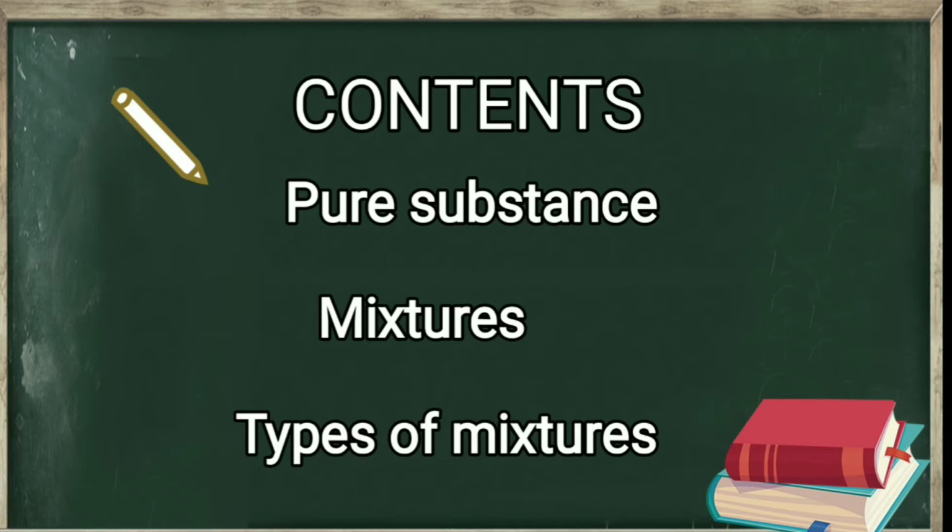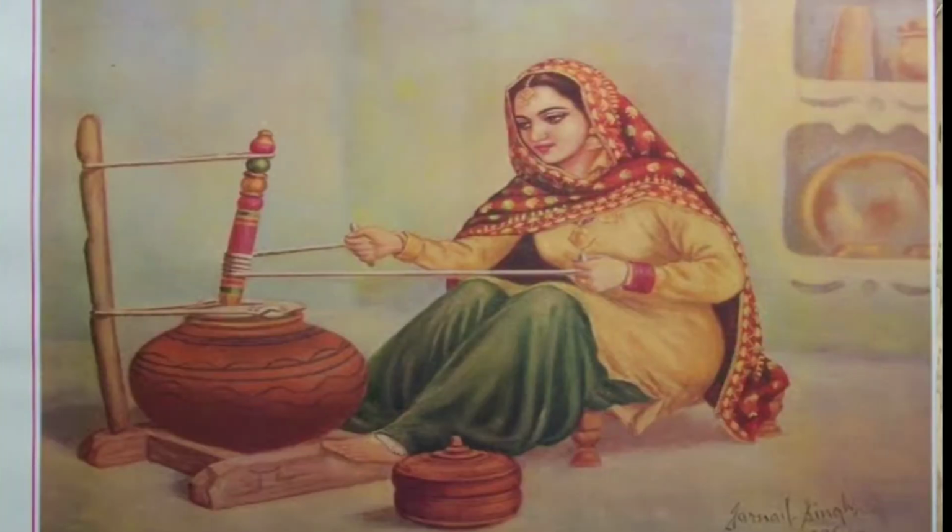But in chemistry, that's not the definition. Its definition is something different. Let us try to get what is meant by pure in chemistry. For that, I am going to show you a slide with an example. Here a woman is churning a pot of milk. A pot with milk is there and she is churning it with a churner.